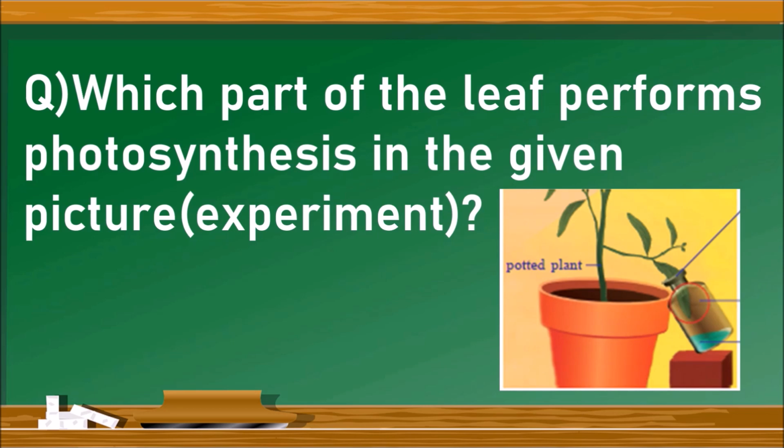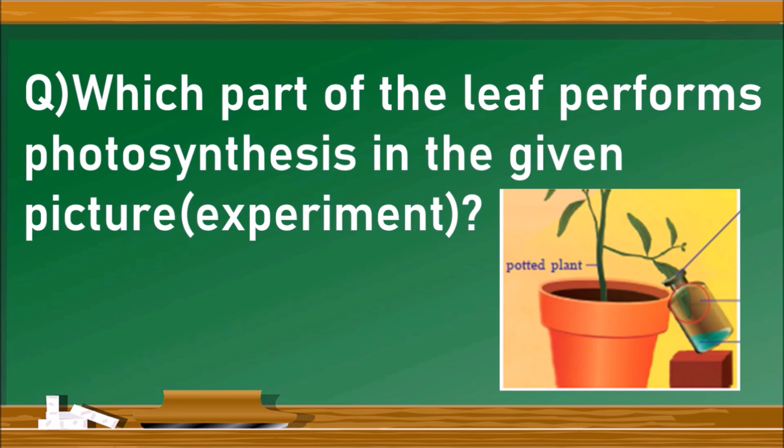So this is Moll's half-leaf experiment. A leaf is selected, half of its part is inserted into the bottle. So we have to mention the part of the leaf in which the photosynthesis takes place.